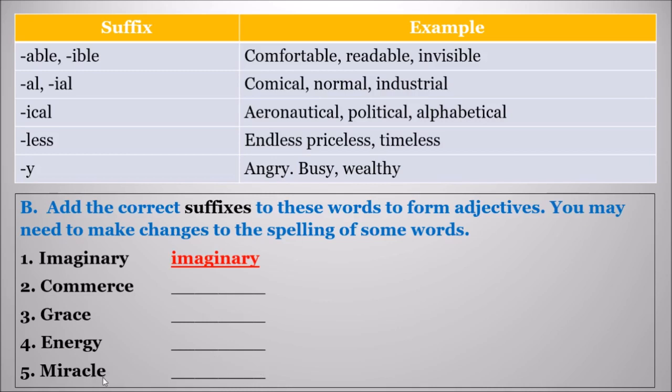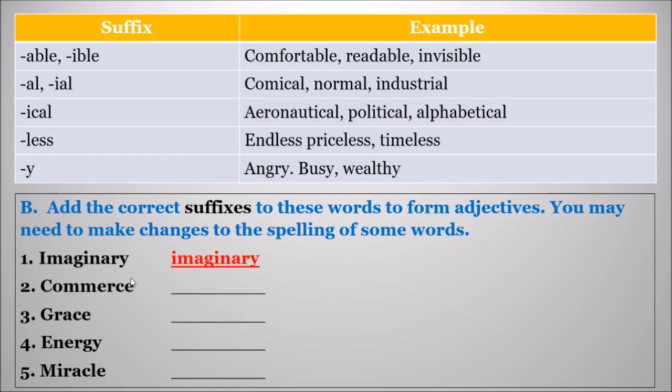M-I-R-A-C-L-E is transformed to M-I-R-A-C-U-L-O-U-S. Miraculous. Let me repeat the answer again. Check the spelling. M-I-R-A-C-U-L-O-U-S. Finished, guys? Okay.